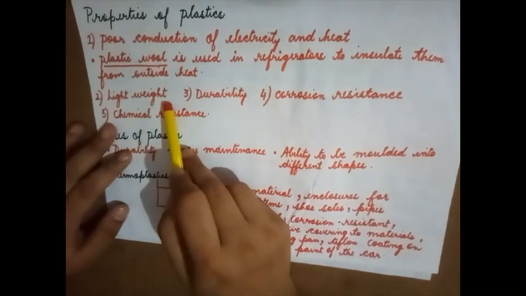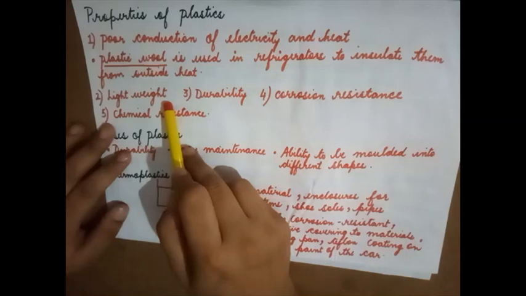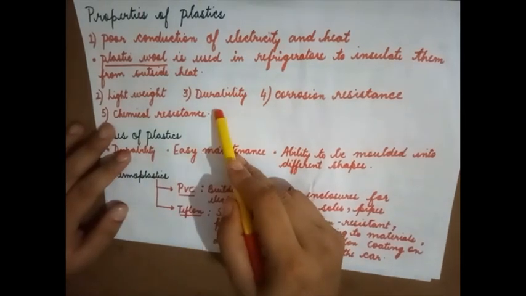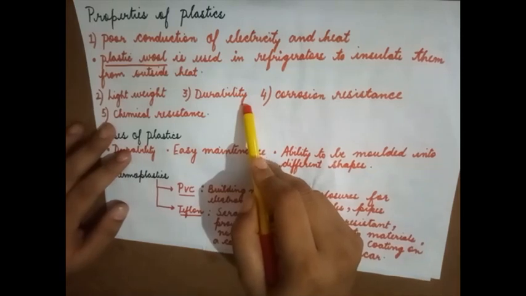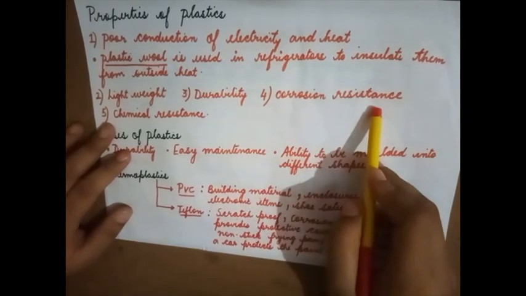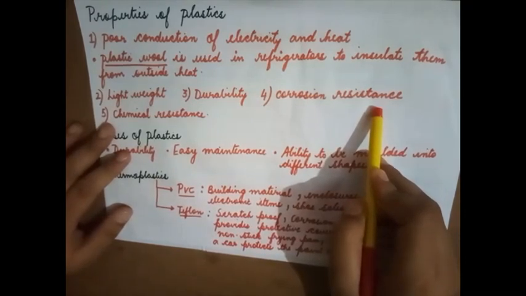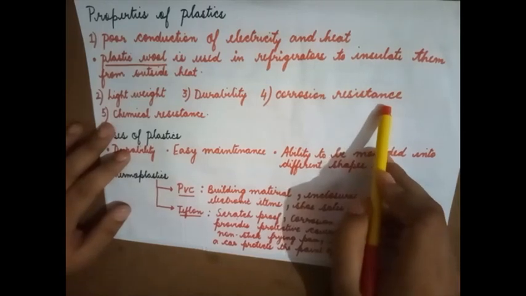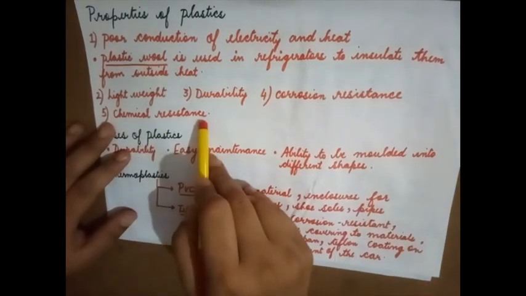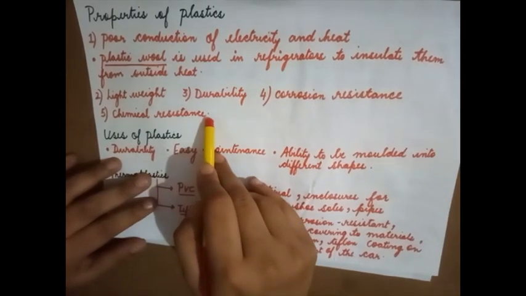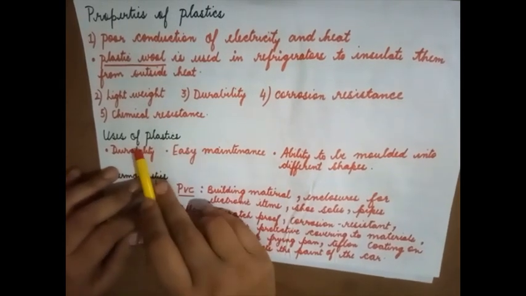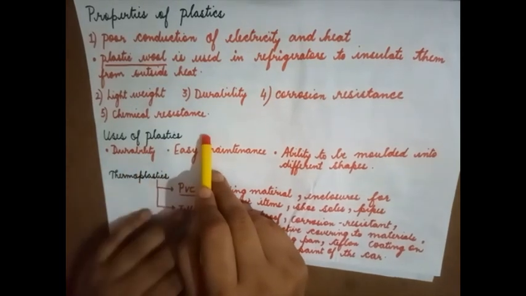Apart from that, it is lightweight, so that it can be carried easily. Durability, it lasts for a very long duration of time. It has got a high tensile strength. It is corrosion resistant. It means it is not affected by the air or the moisture present in the air. So rusting is not seen over here. Chemical resistance. It means they are chemically inert. They do not react.